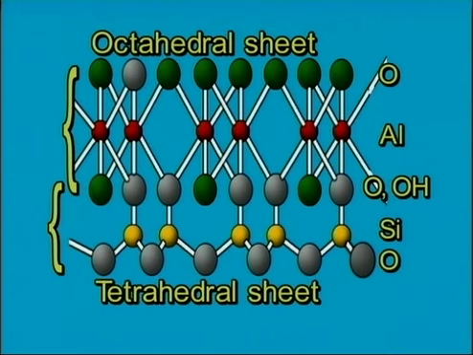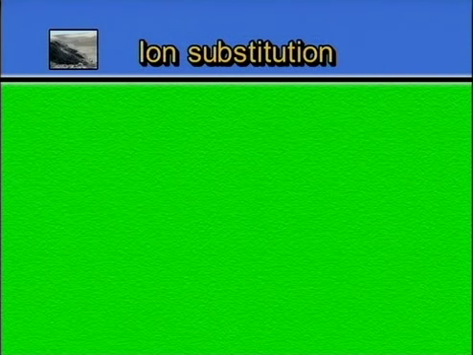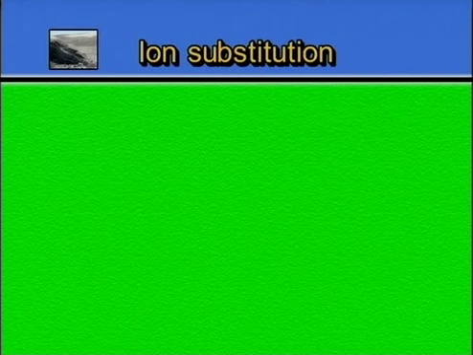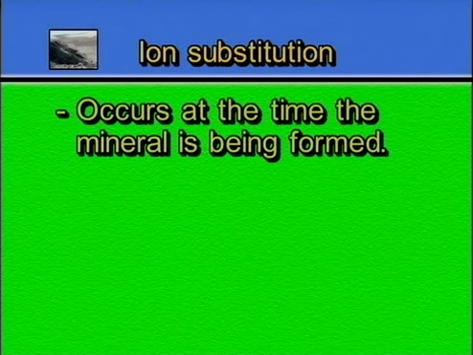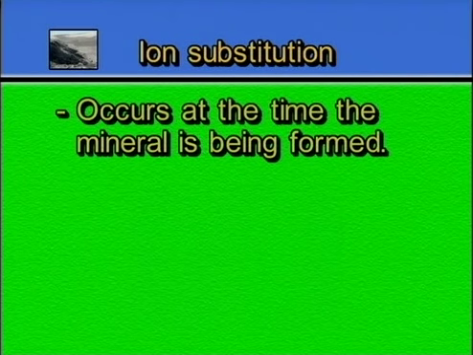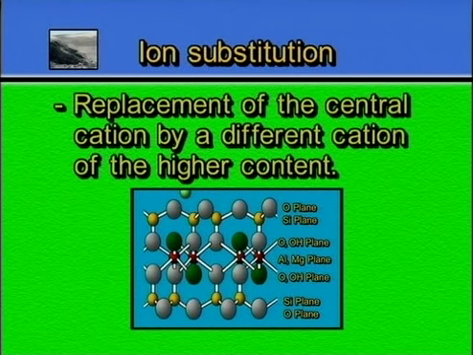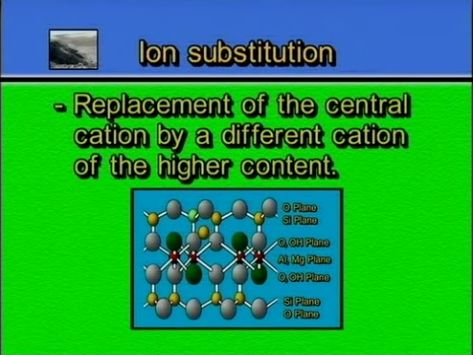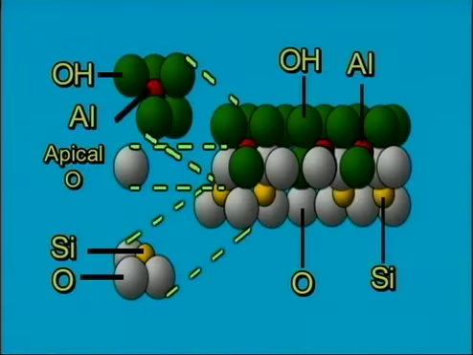Another concept that we need to discuss is the concept of ion substitution. Ion substitution occurs at the time the mineral is initially being formed. When we talk about ion substitution, we're talking about the replacement of the central cation by a different cation other than what would normally be found there in the highest content or in the most appreciable quantity. In other words, we've already reviewed the fact that inside of a tetrahedron we would normally have a silicon, and inside of an octahedron we would normally have an aluminum cation.